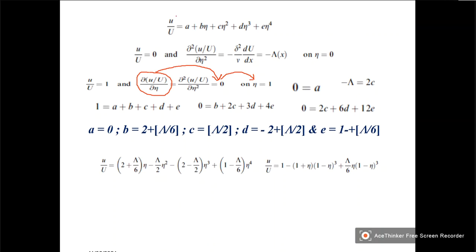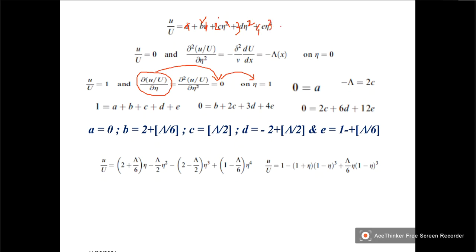So if I differentiate this once with respect to eta, this is not there. So b plus 2c eta plus 3d eta square plus 4e eta cube.